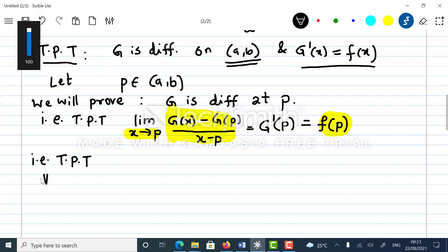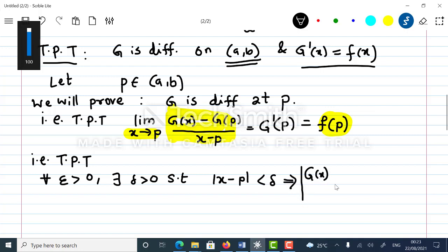That is to prove that for every epsilon greater than 0, there exists delta greater than 0 such that if modulus of x minus p less than delta implies modulus of g of x minus g of p upon x minus p minus f at p, this entire difference is less than epsilon.